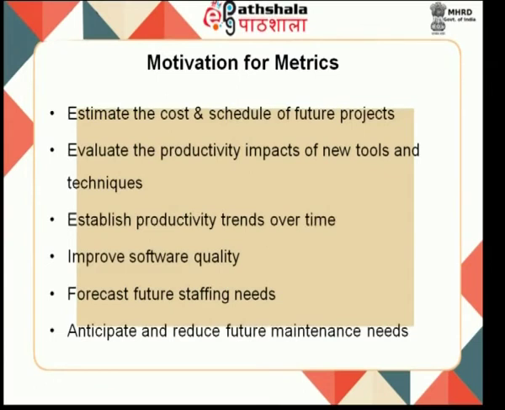Evaluate the productivity impacts of new tools and techniques. Establish productivity trends over time, and they will improve software quality. You can forecast future staffing needs. Staffing is very important in software quality. Suppose more people, quality will come down. Fewer people also, quality will come down.